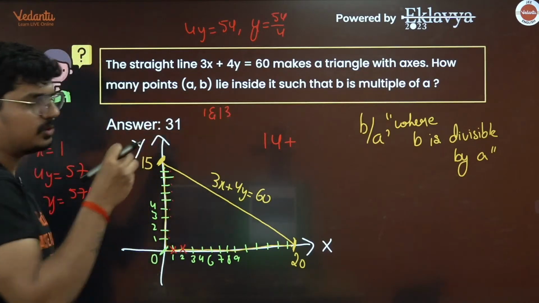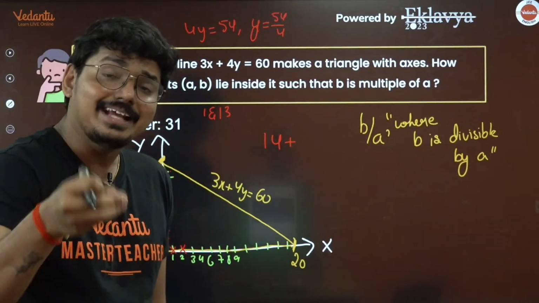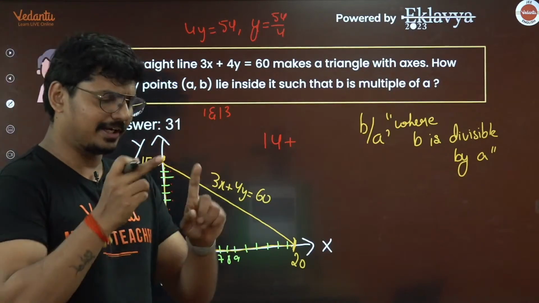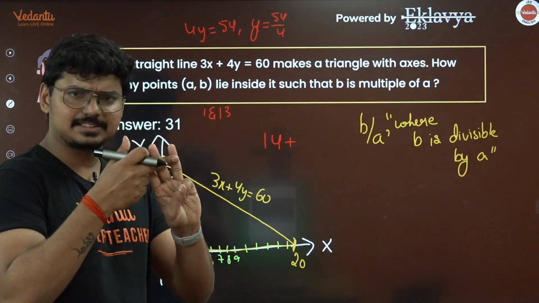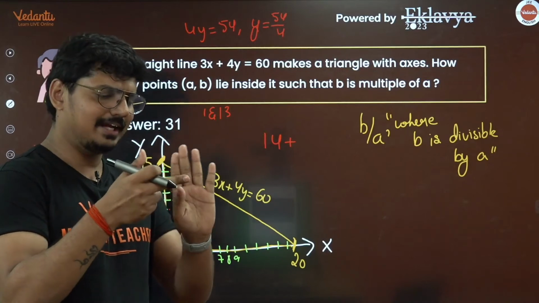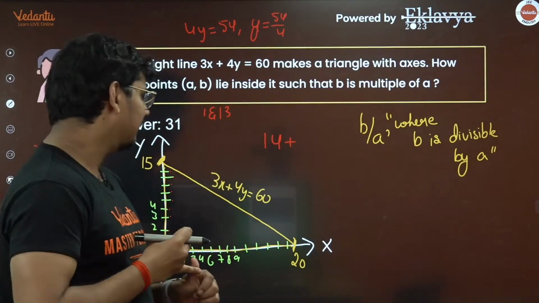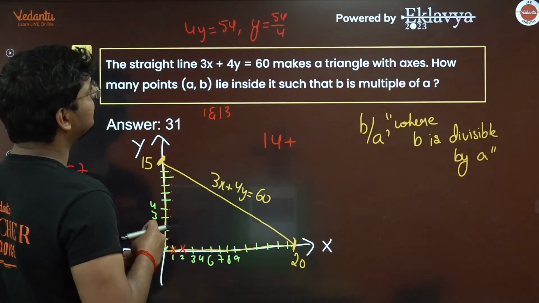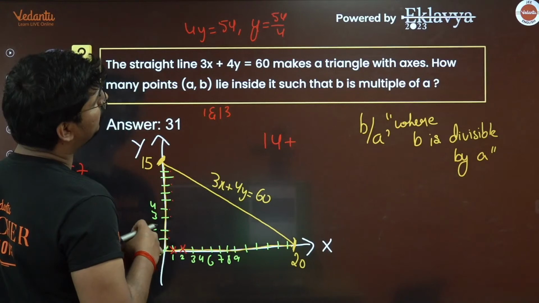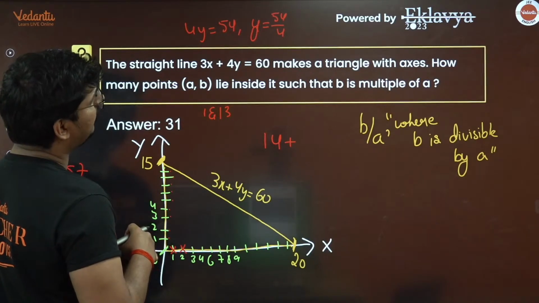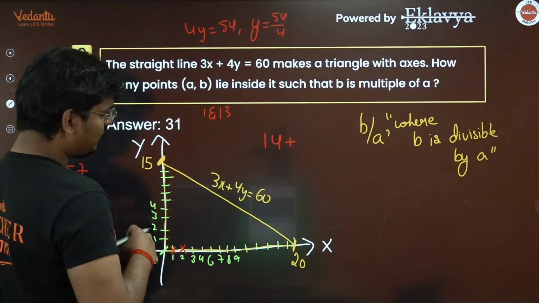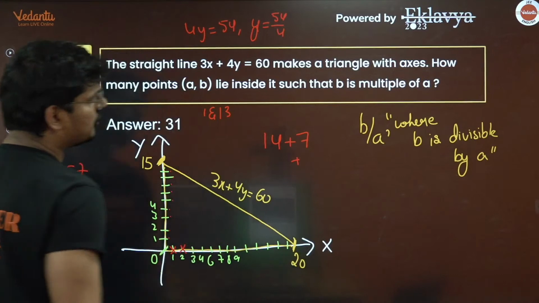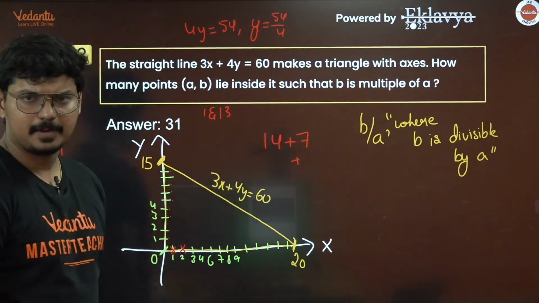Now choose the values of b between 1 and 13 in such a way that it is divisible by 2. So how many values would you be getting? 2, 4, 6, then 8, then 10, and then 12. So how many values would you be getting in this case? Or can we go till 14 here? Just a minute. I think 4 threes are 12, 52. I think we can go till, okay, fine. So this is going to be how many ways here? This is going to be 7 ways. 14 plus 7. Okay, perfect.